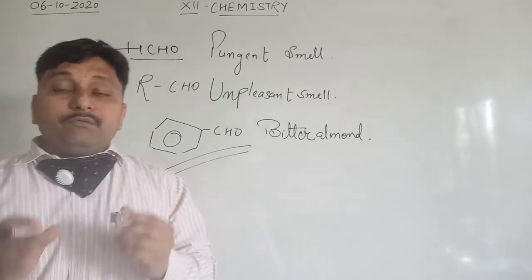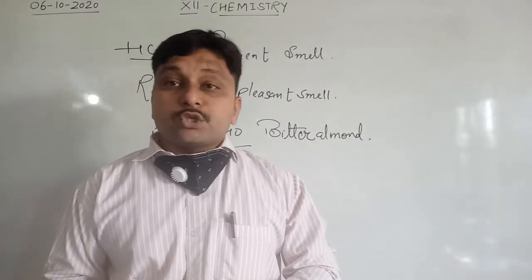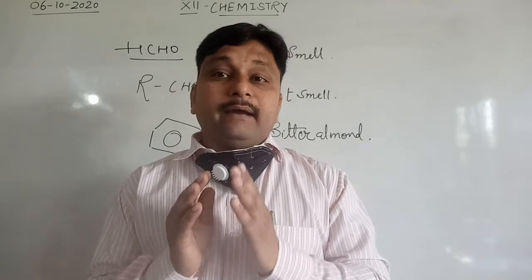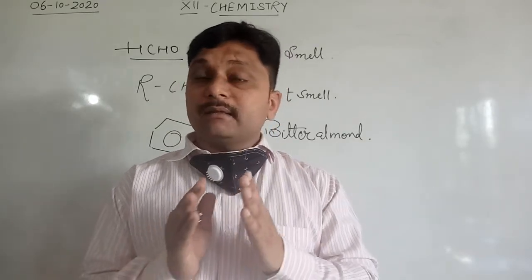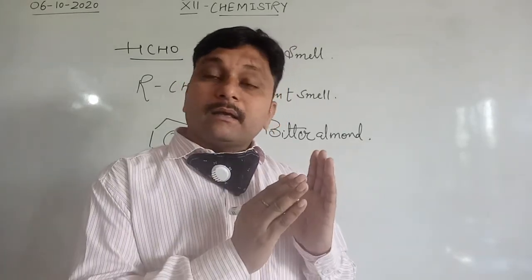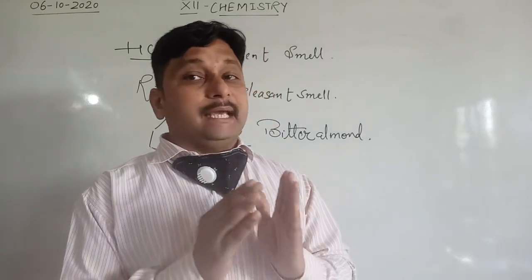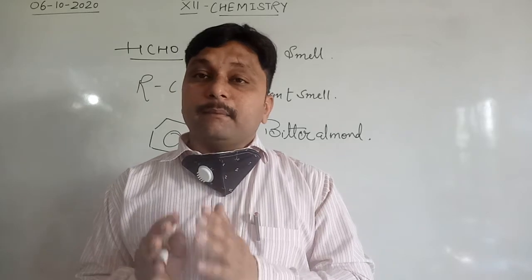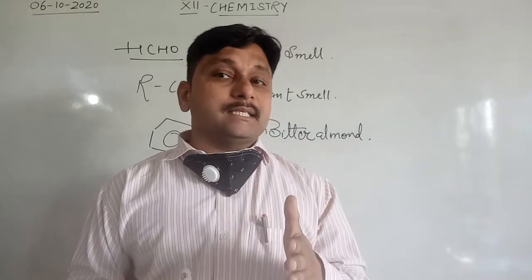Clear? If we talk about the boiling point, aldehydes and ketones have a high boiling point compared to the parent hydrocarbon, that is alkane. Their boiling point is higher compared to alkanes of comparable molecular mass.